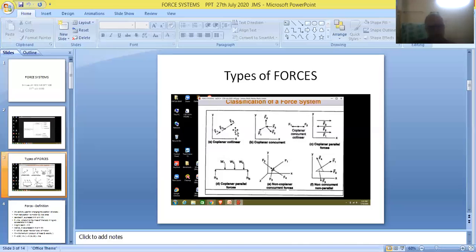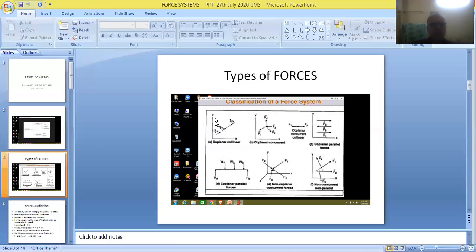Horizontal, vertical, inclined. All these lines are called straight lines. So all the forces given in the first figure, F1, F2, and F3, are acting in the form of a straight line. Friends, they are referred to as collinear forces. Collinear forces.